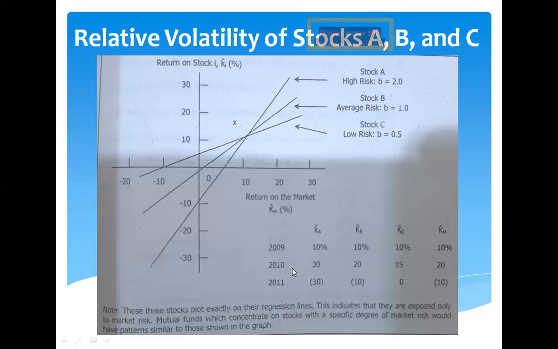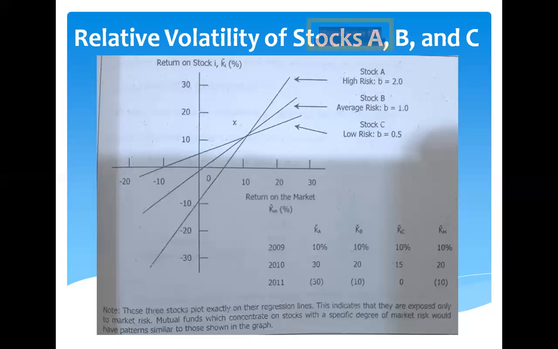A soared up to 30%. B went up to 20%, the same as the market. And C only went up to 15%. Okay. All right. So that's for the year 2010.